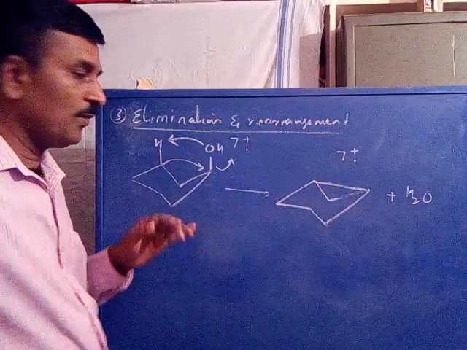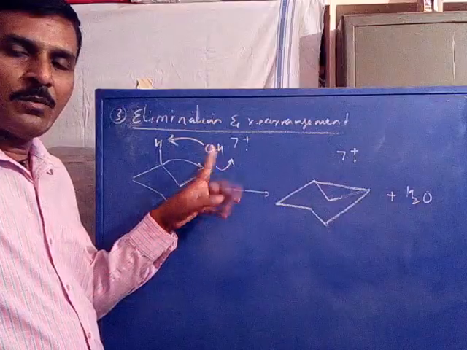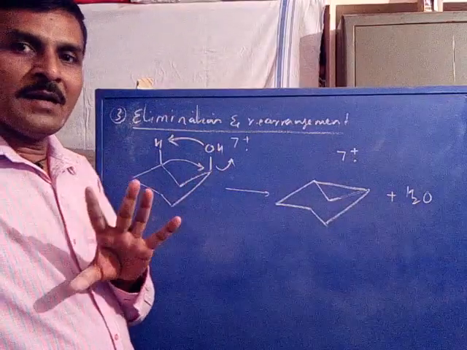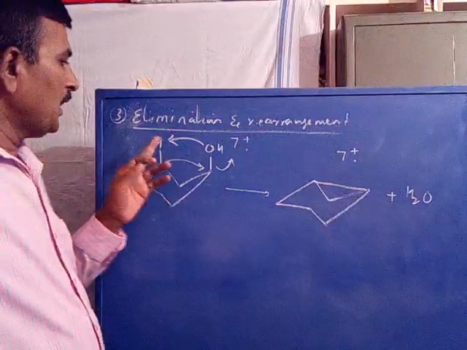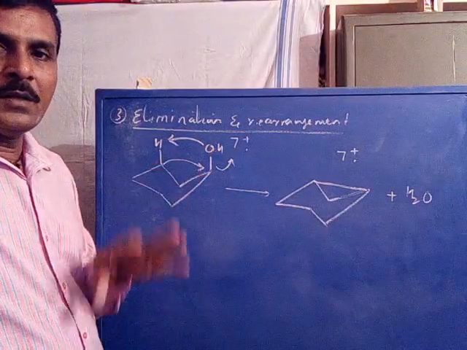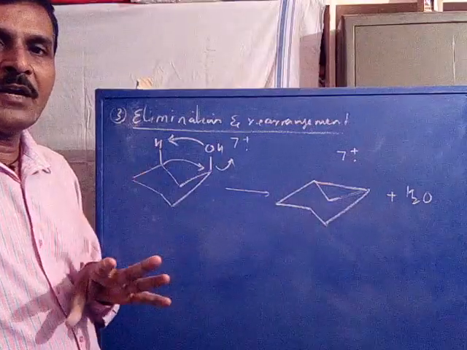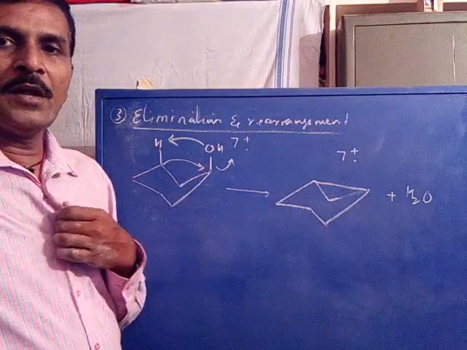You observe where the hydrogen is very close to the polar group. It is not necessary to always have an OH group, it can be any polar group. If a hydrogen is very close to a polar group in a molecule, that hydrogen can be abstracted by the polar group and eliminated as a neutral molecule.